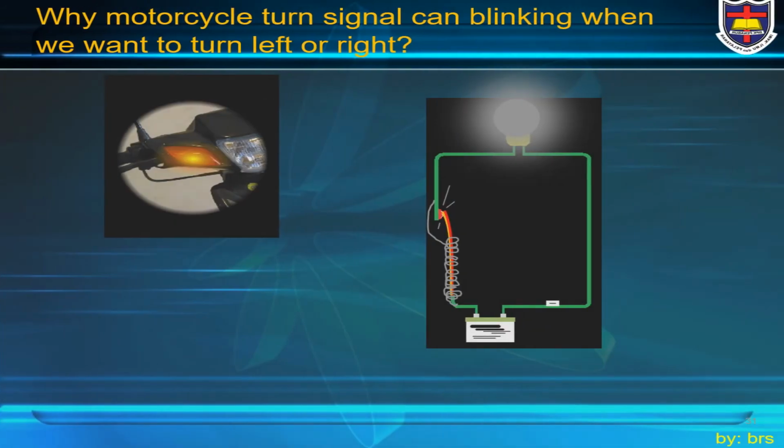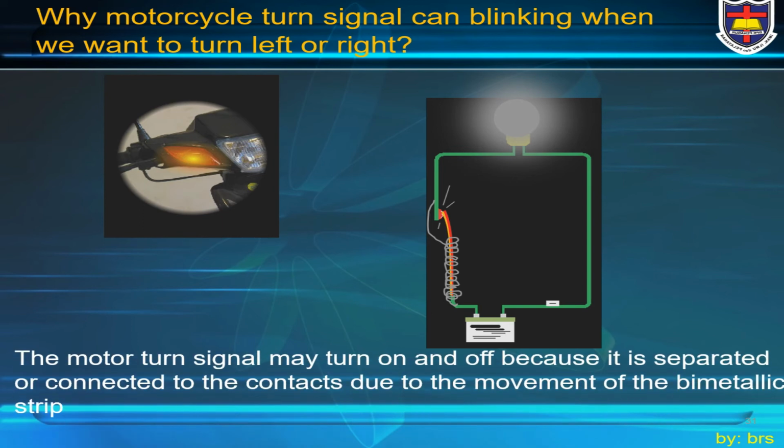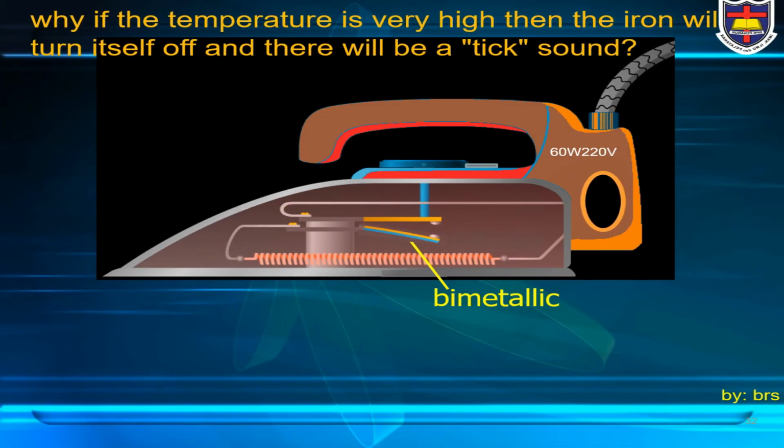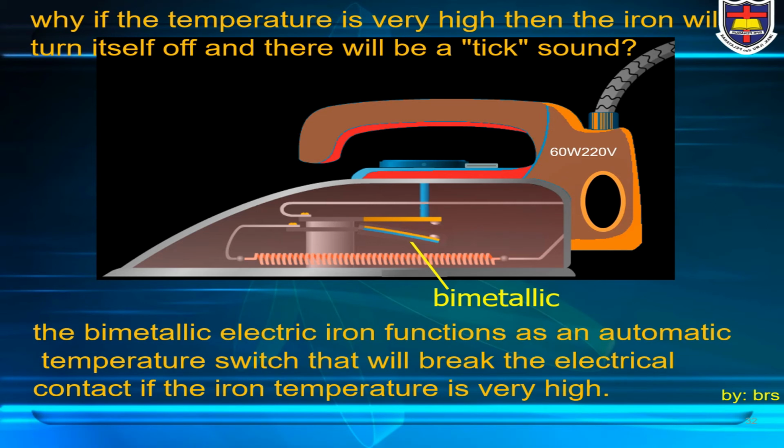Why can the motorcycle turn signal blink when we want to turn left or right? The motor turn signal may turn on and off because it is separated or connected to the contacts due to the movement of the bimetallic strip. Next, why, if the temperature is very high, will the iron turn itself off and there will be a tick sound? The metallic electric iron functions as an automatic temperature switch that will break the electrical contact if the iron temperature is very high.